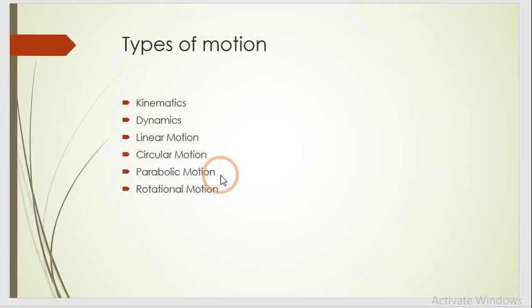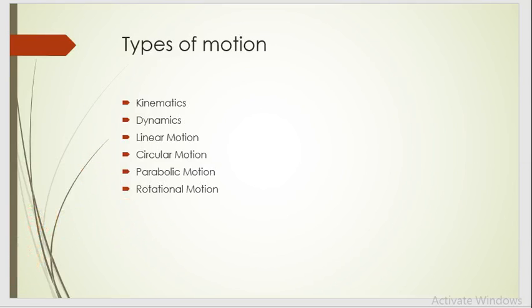Next one, rotational motion. When a particle is moving around its own axis, that type of motion is called rotational motion. I think this is more than enough for these basic types.